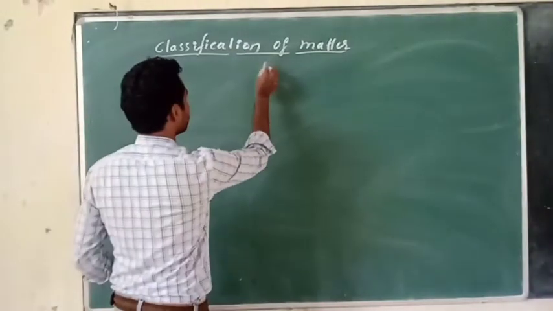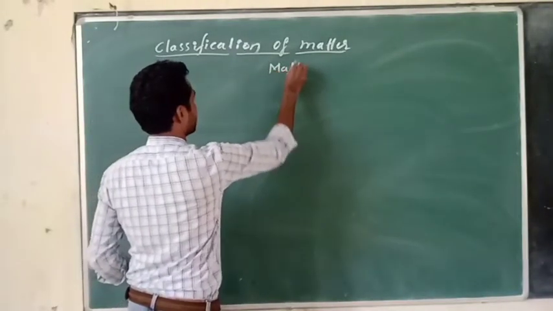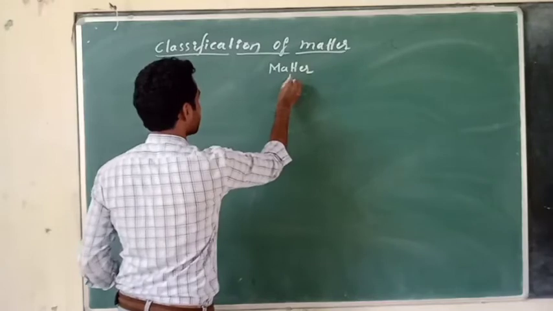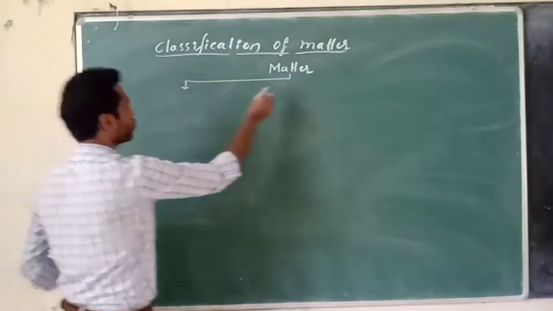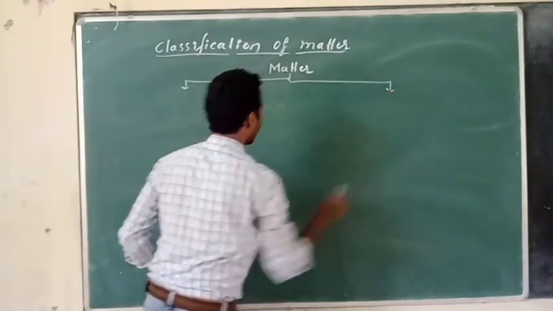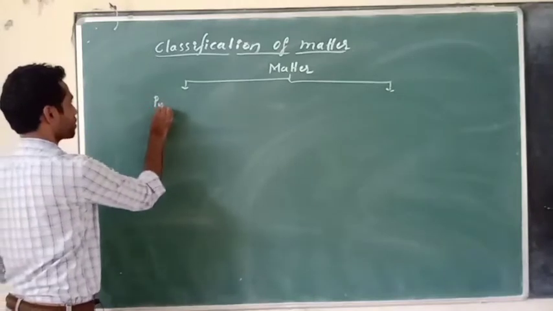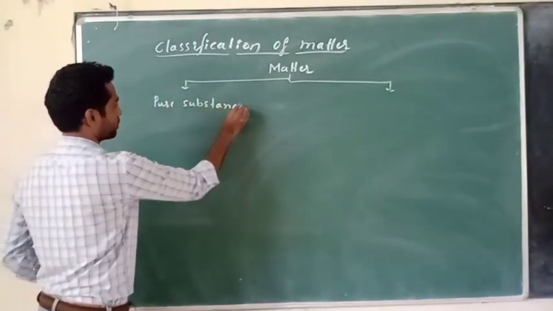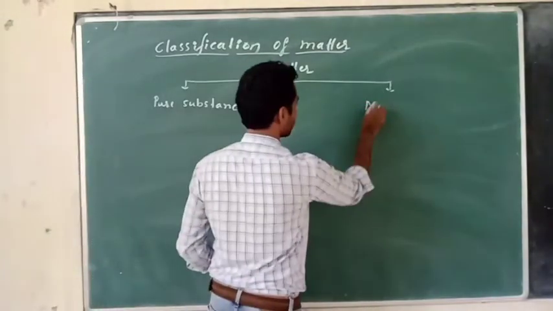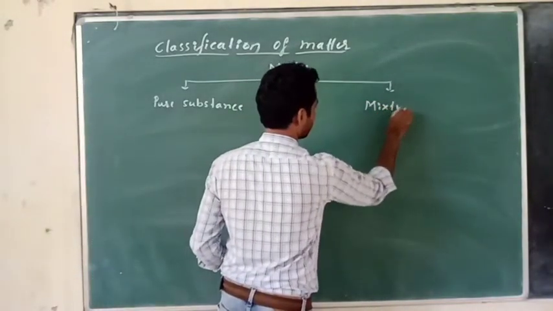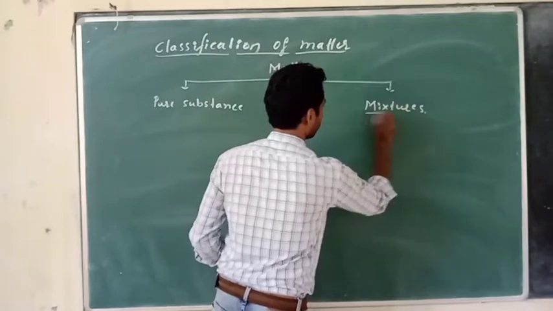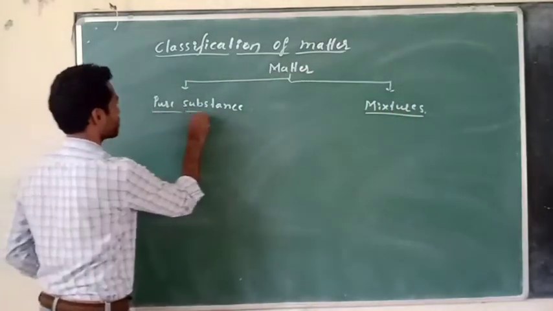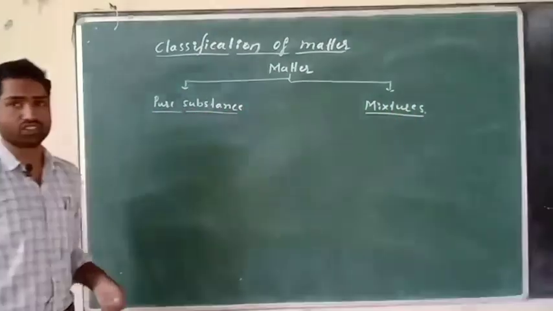Matter is broadly classified into two types. One is known as pure substances. Another one is known as mixtures. Right. So pure substances and mixtures.